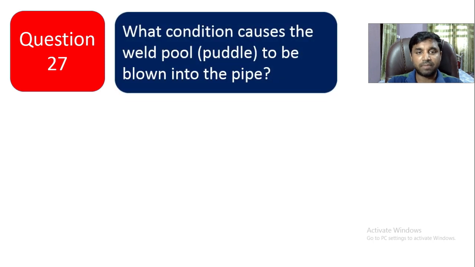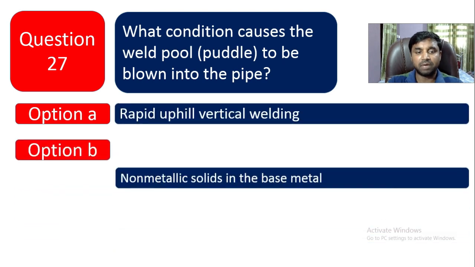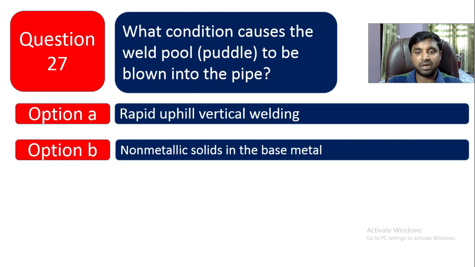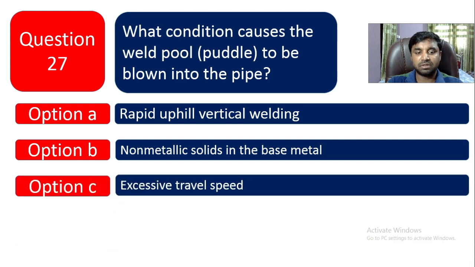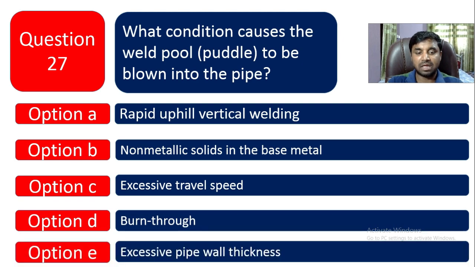Question number 27. What condition causes the weld pool to be blown into the pipe? Option A, rapid uphill vertical welding. Option B is non-metallic solids in the base metal. Option C is excessive travel speed. Option D is burn through. And option E is excessive pipe wall thickness.